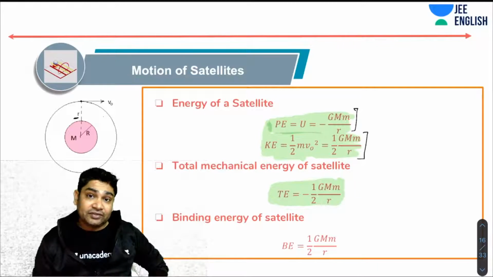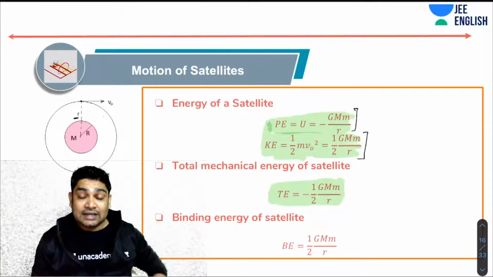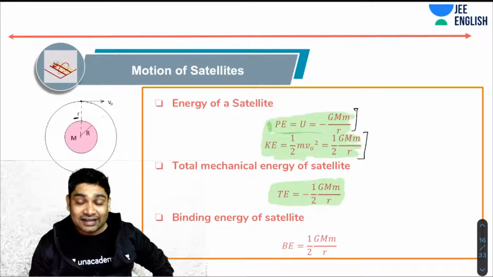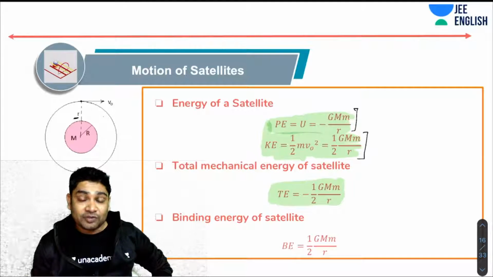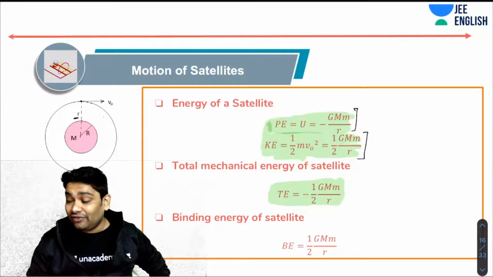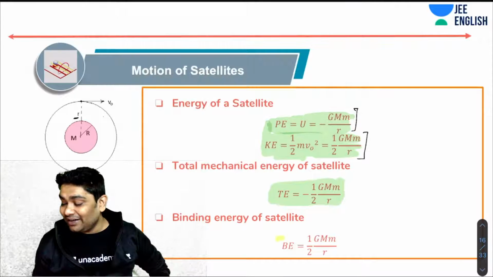We talked about this. If the total mechanical energy of any system of two bodies is negative, then that means they are bound to each other's gravitational field. So the satellite has a negative total energy, and that is called the binding energy of the satellite also, because if you provide a satellite this much of positive energy, then it can break free from the Earth's gravitational field.